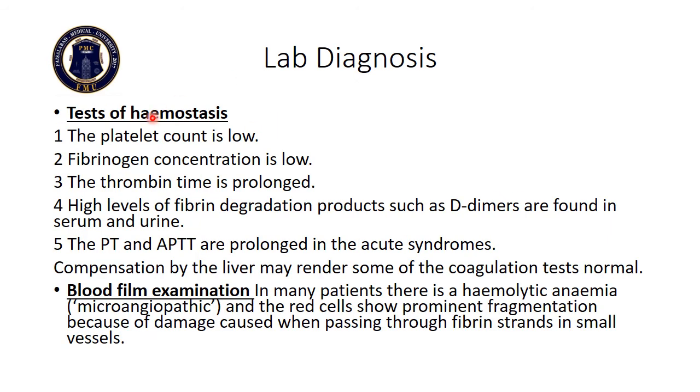Lab diagnosis. In patients with DIC, the following tests will be abnormal: the platelet count will be low, fibrinogen concentration is low, thrombin time is prolonged, and high levels of fibrin degradation products such as D-dimers are found in serum and urine. The PT and APTT are prolonged in acute syndromes. Sometimes there is compensation by the liver, and a few of the coagulation tests will be normal. The blood film examination will show hemolytic anemia. The red cells will show prominent fragmentation because of damage caused when they pass through fibrin strands in small vessels.